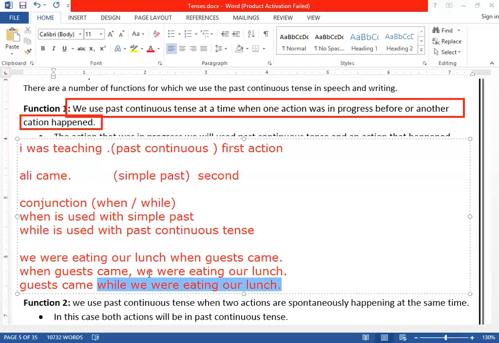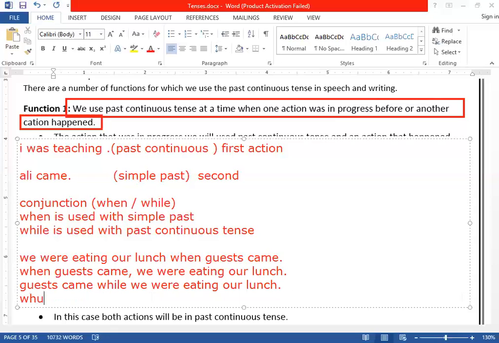But in this one, can you see, I have used simple past tense. So before simple past tense, what would we need to use? When. Get it? And the same sentence you can use in this way: while we were eating, comma, guests came. Now look here. I put a comma, but I use while here. Why? Because the sentence is in past continuous. Remember, while is used with past continuous and when is used with that one.